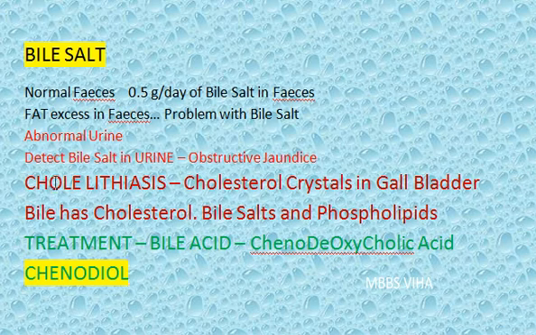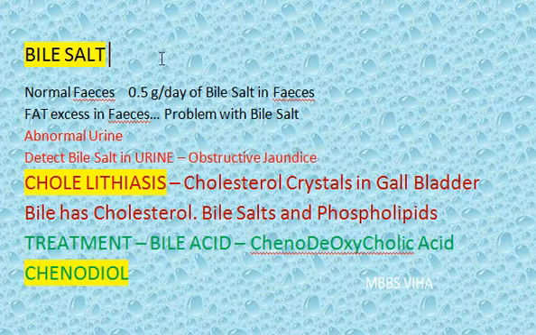What is the treatment for cholelithiasis? Chenodiol. So you are going to administer bile acid, which is going to convert into bile salt and help in maintaining cholesterol in soluble state, and hence to some extent it will reduce the cholelithiasis. However, if the cholesterol gallstone disease is in severe form, then you will have to surgically remove the gallbladder. So in the mild state you can give chenodiol.